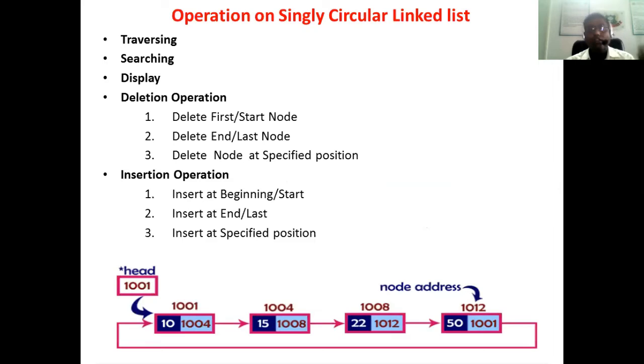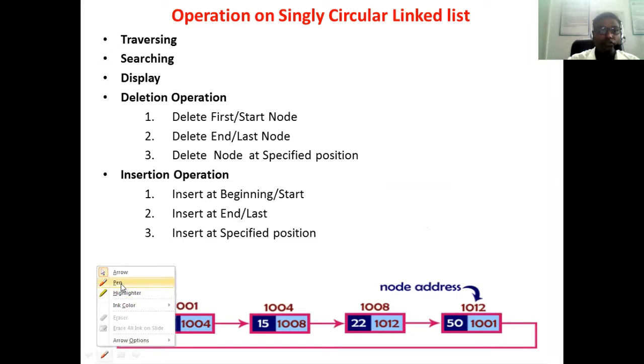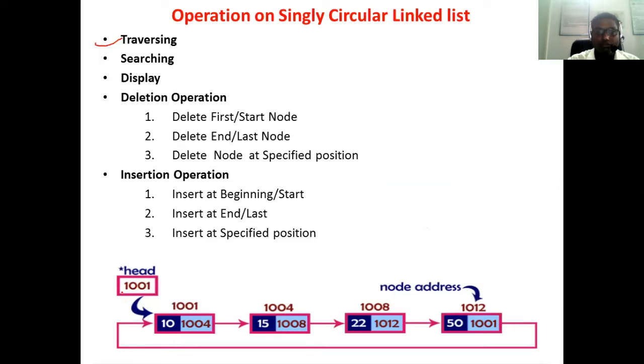Now we can see different operations performed on the singly circular linked list. The very first operation is traversing. Traversing is nothing but visiting each and every node available in the linked list. We have to start with the very first node. The head contains the address of the very first node. So 1000 is the very first node. Visit the data, that is 10.